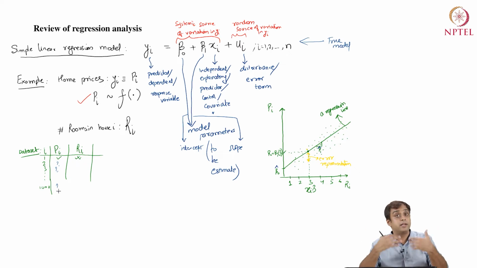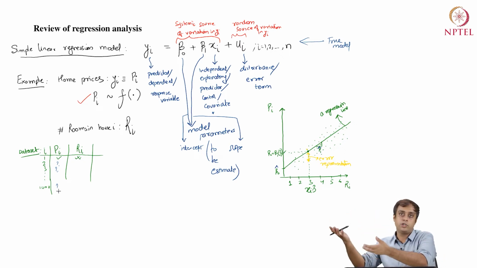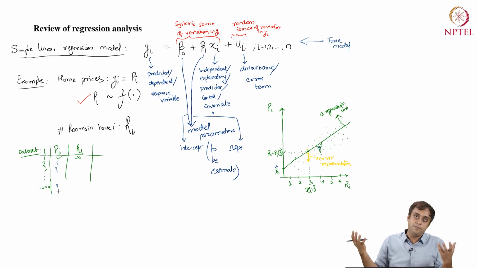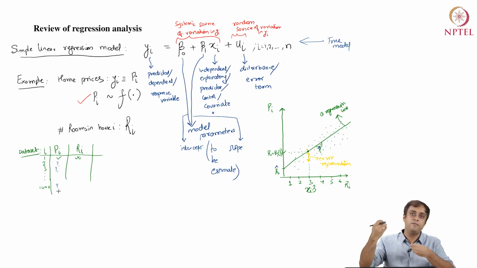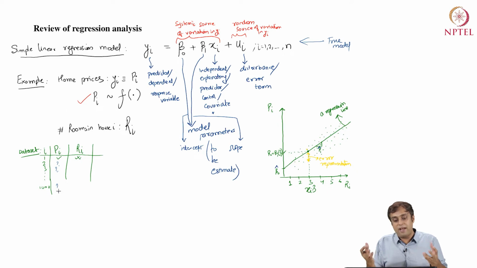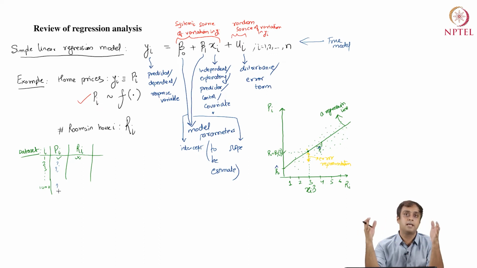There is a regression equation. The regression equation has a systemic portion, a non-stochastic portion, and a stochastic or random component, right? So ui is random in nature. At every xi, ui can be a different value. And the fact that yi was viewed by an econometrician as a random variable is contained in this error term, which is ui. So a part of it is deterministic, fine, but a part which remains, which I could not explain with xi, is obviously explained by ui, which is the error term, but the error term is random in nature, right? So that's the basic premise of a regression model.